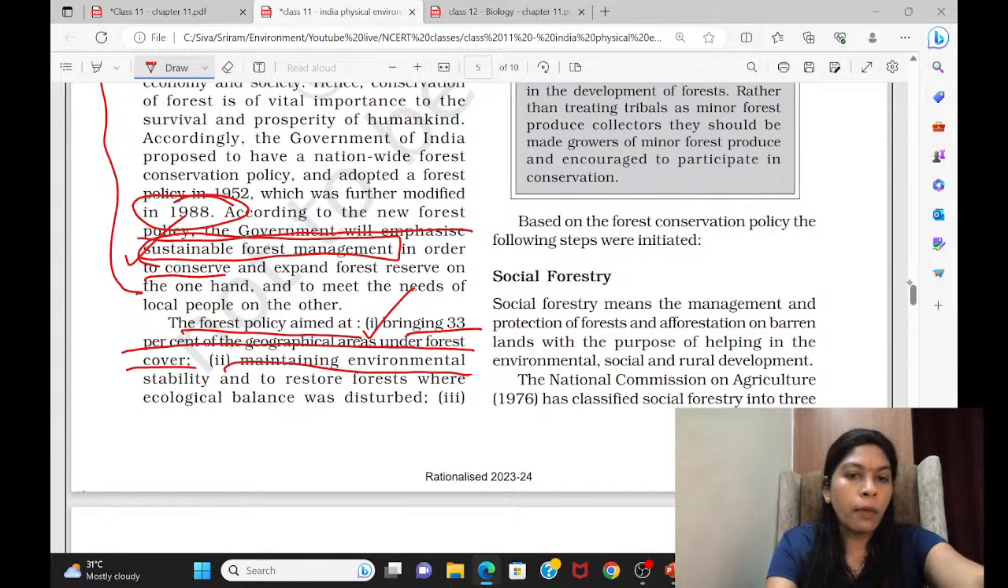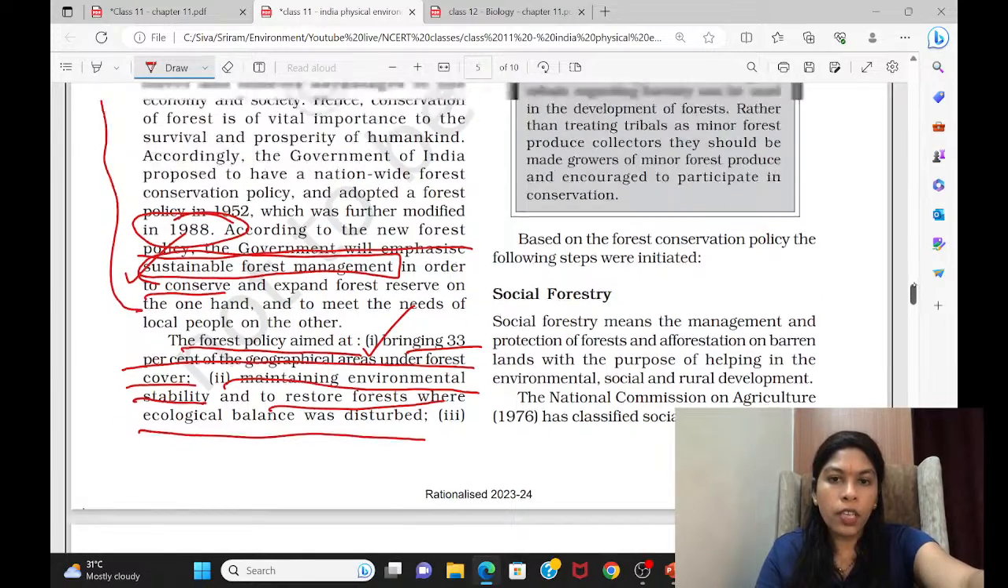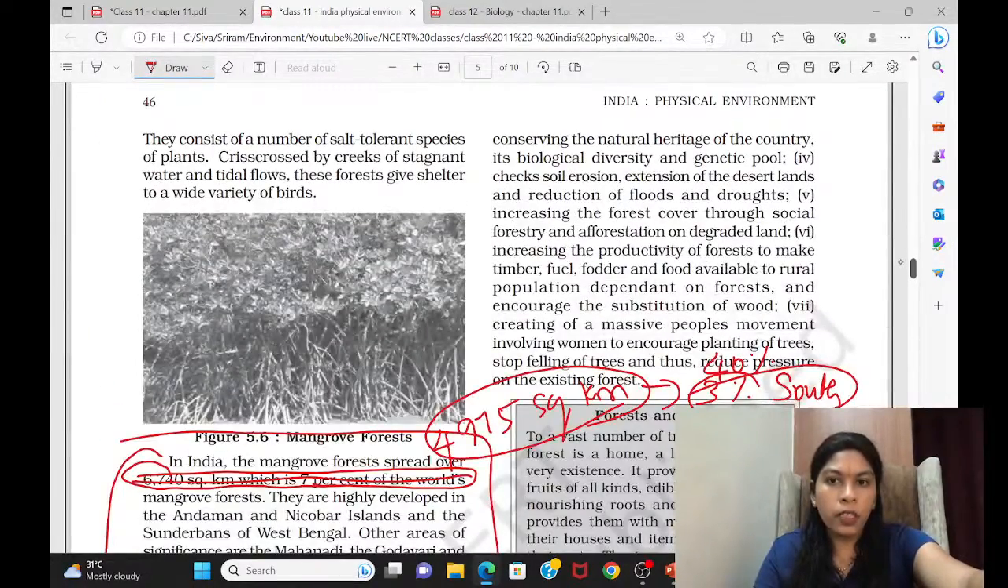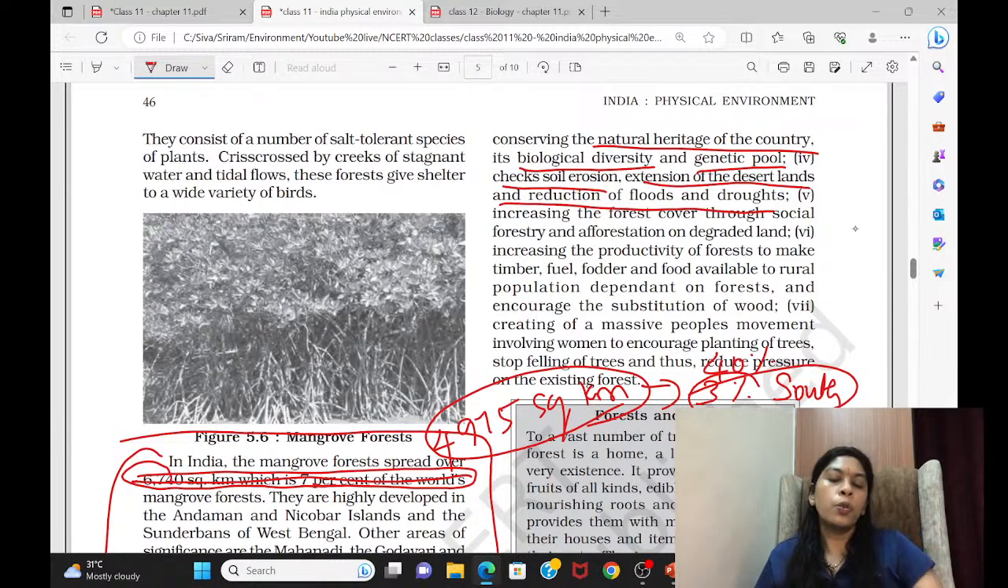Then all these are aims and ambitions: maintaining environmental stability and restoring forest where ecological balance was disturbed, conserving the natural heritage of the country, its biological diversity, genetic pool, checking soil erosion, extension of the desert land, and reduction of floods and droughts. In order to stop desertification, soil erosion, droughts and floods, there comes another convention also. It is connected with this forest policy.